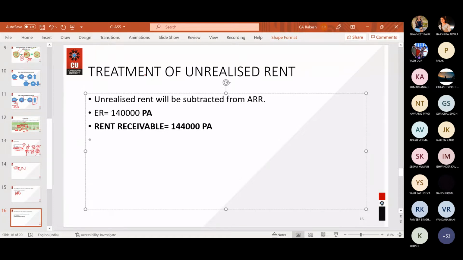Then you have vacancy of 2 months this time. 2 months. And also write municipal taxes paid by tenant. Make sure municipal tax is paid by tenant. 20,000.